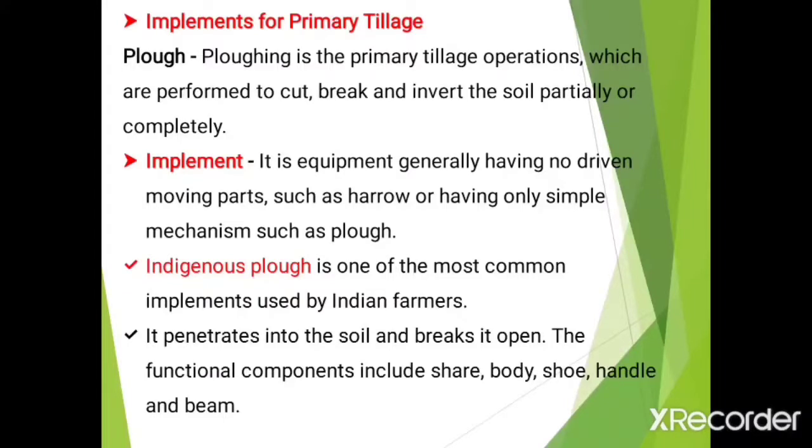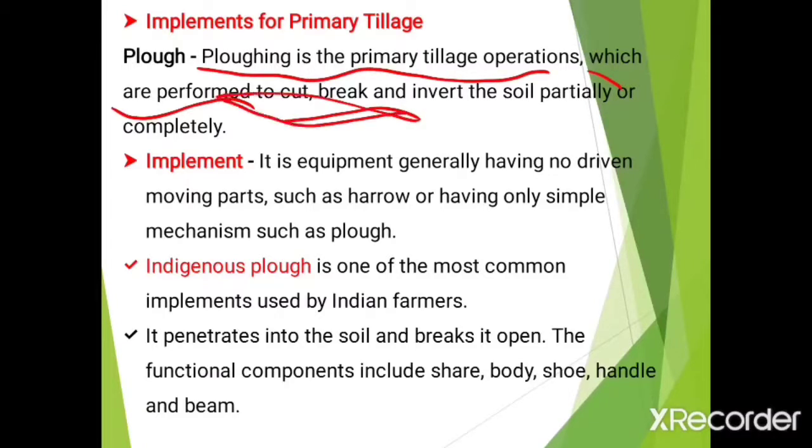The most important implement included in primary tillage is the plow. Plowing is a primary tillage operation performed to cut, break and invert the soil partially or completely. Now what is meant by implement? It is equipment generally having no driven moving parts, such as harrows, or having only a simple mechanism such as a plow, that is called an implement. Machinery or a machine is different.